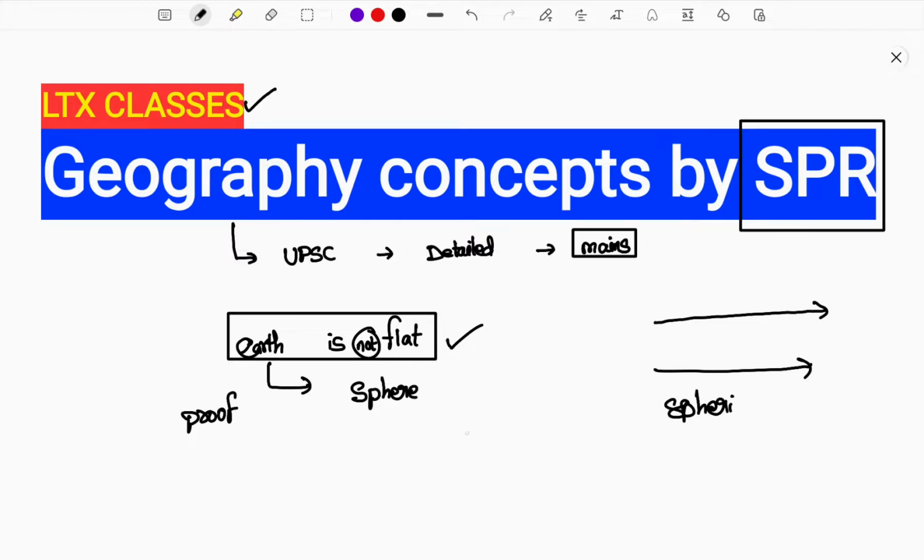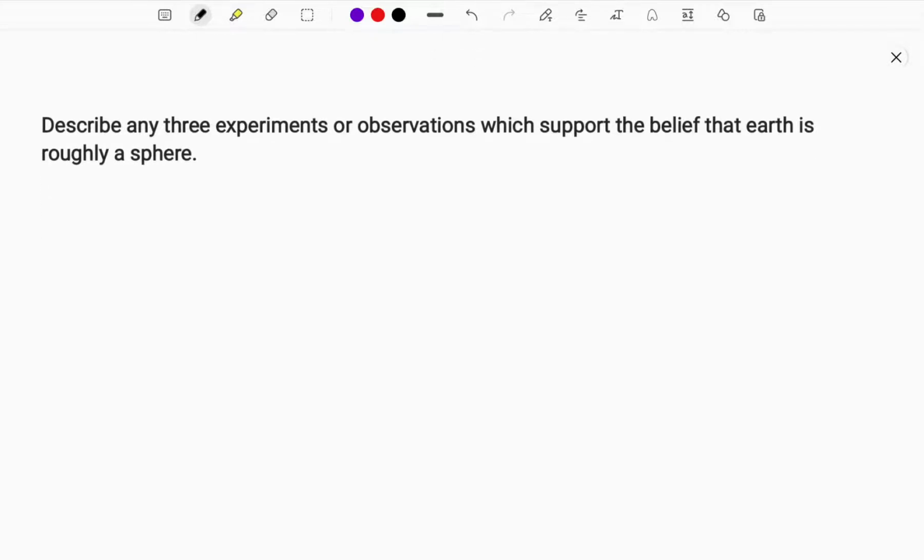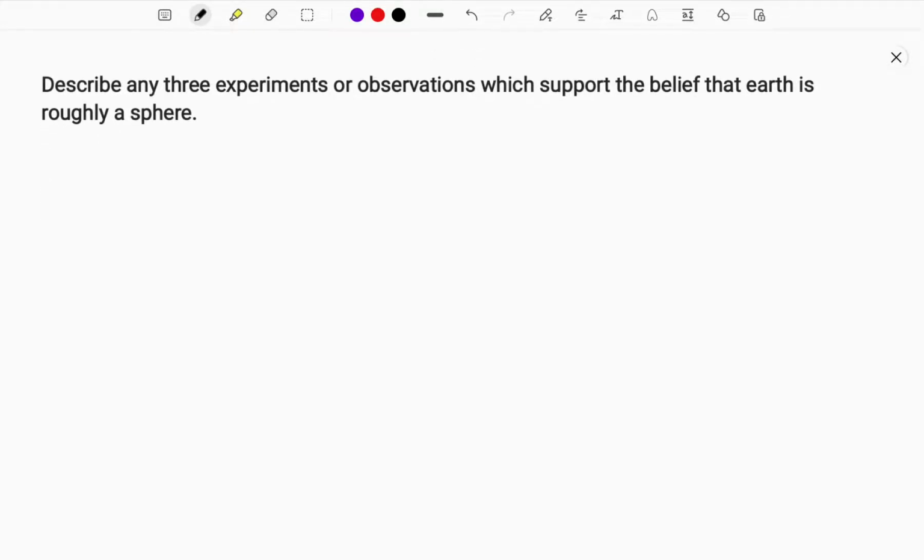Okay guys, this topic that I'm discussing is most important from the mains perspective. So if a question arises in the mains on the same topic, how could it be presented there? Let me show you an example so that you understand how questions can be derived from the same topic. See here: describe any three experiments or observations which support the belief that Earth is roughly a sphere.